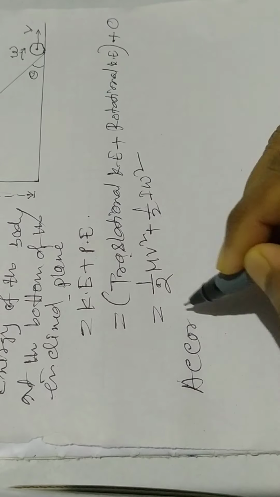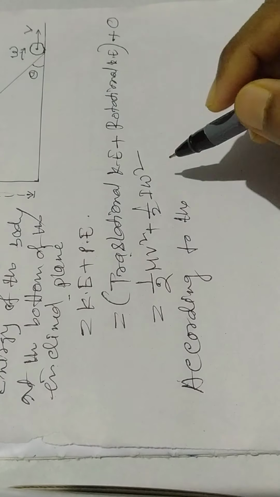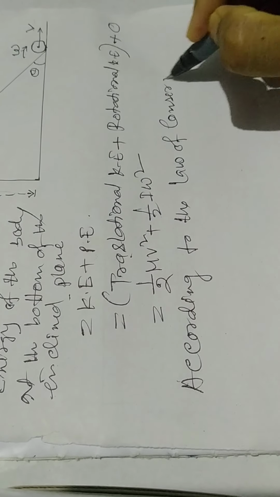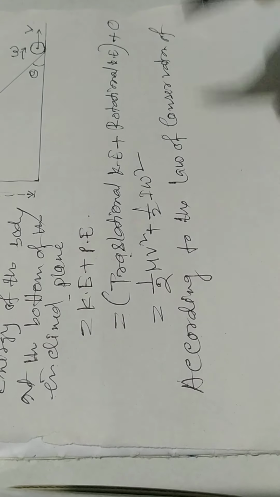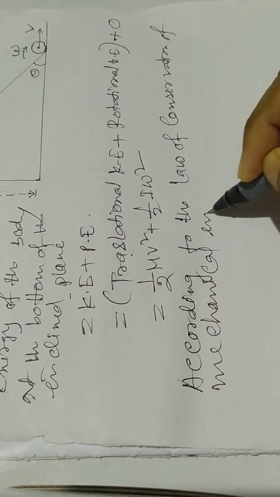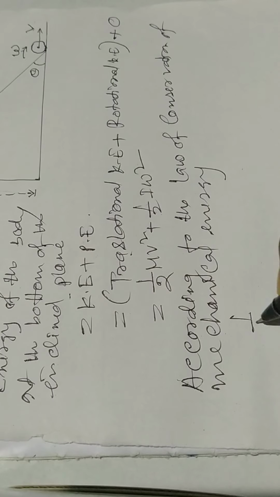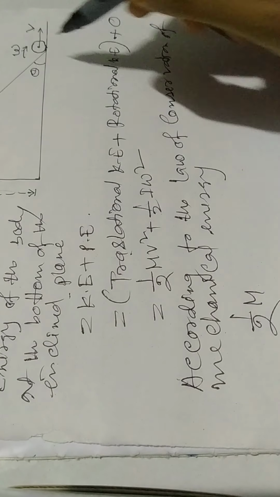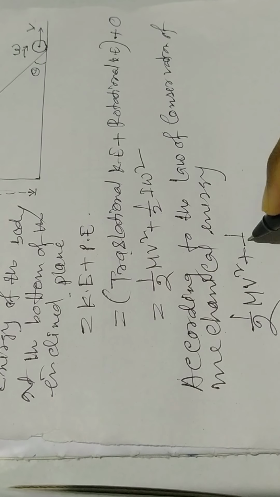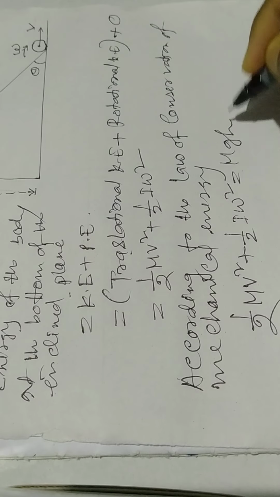According to the law of conservation of mechanical energy, total energy at the bottom, half mv square plus half I omega square, equals mgh.